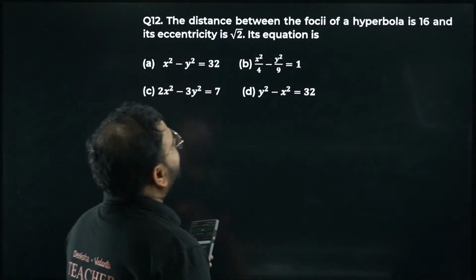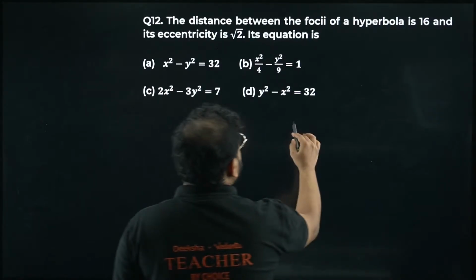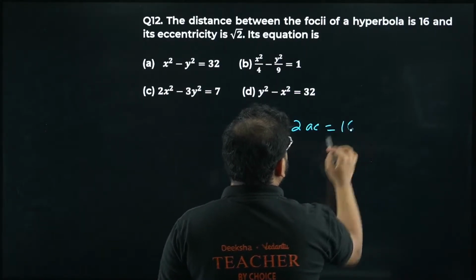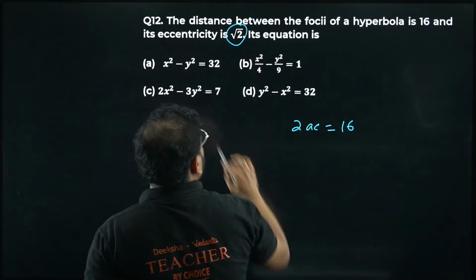The distance between the foci of the hyperbola is 16. So 2a is 16. They've given e is root 2.